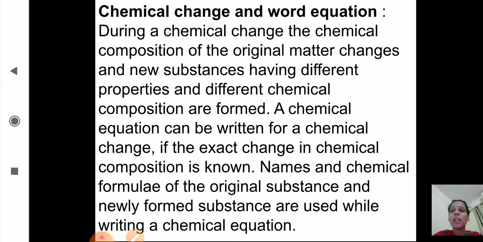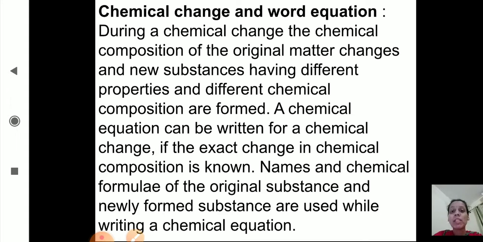A chemical equation can be written for a chemical change if the exact change in chemical composition is known. Names and chemical formulas of the original substances and newly formed substances are used while writing a chemical equation.